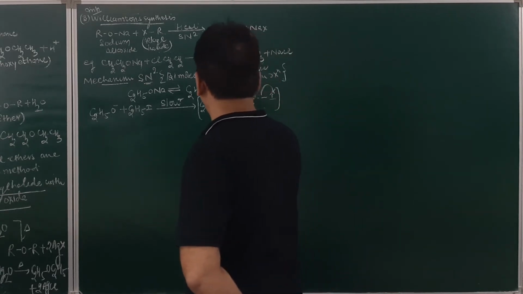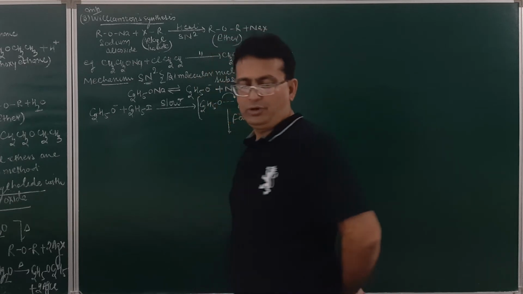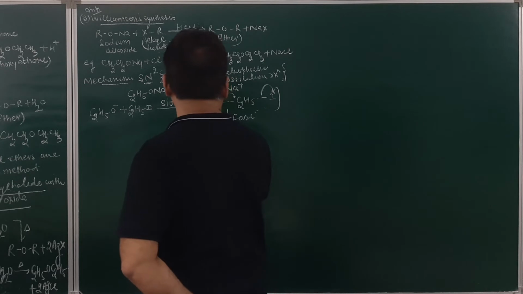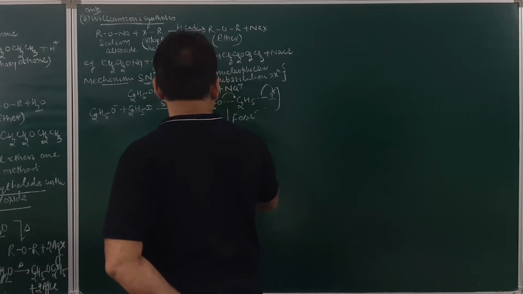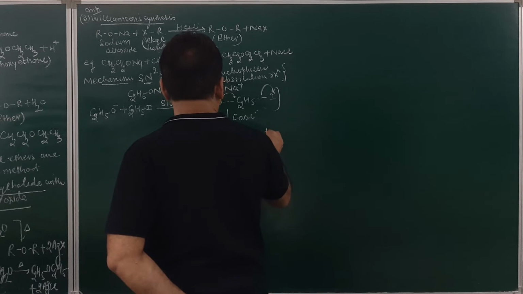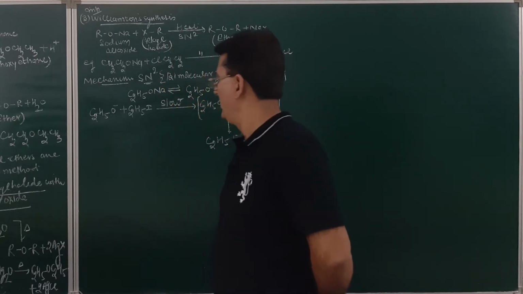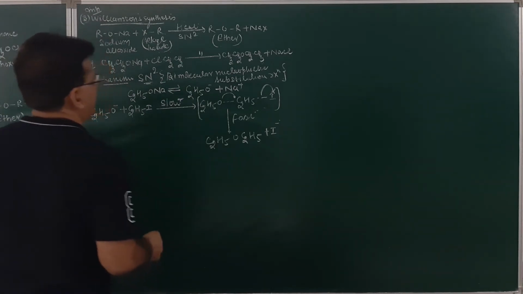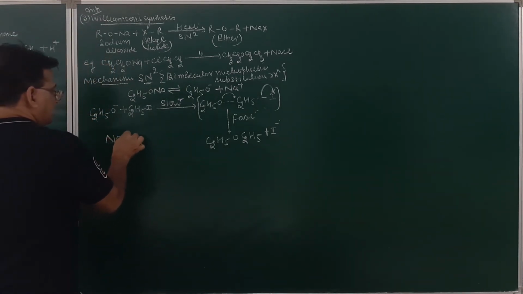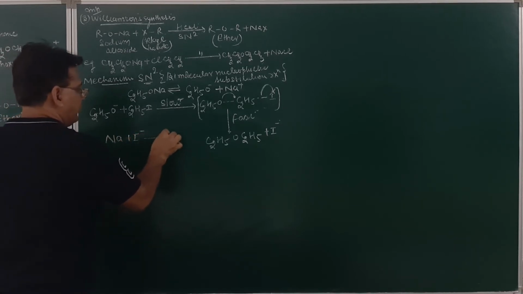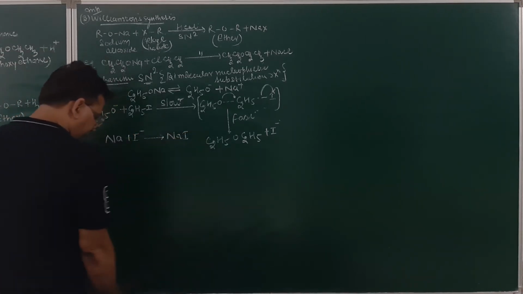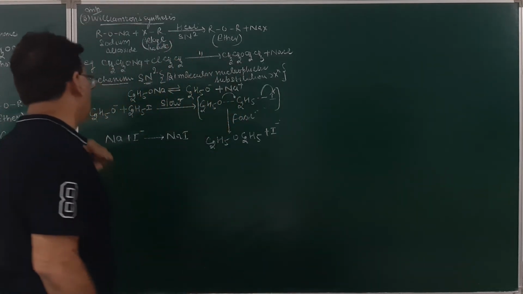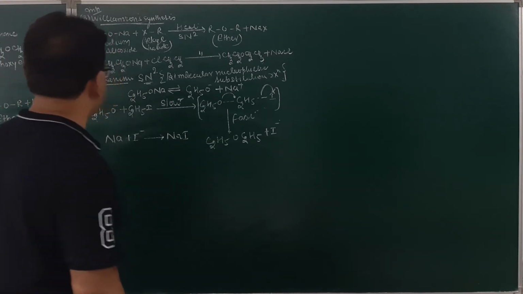The next step over here will be the fast step. It will result in the formation of ether, and iodide ion will be given out. So the product obtained over here will be diethyl ether. Then this sodium ion, which was formed in the first step, will combine with this iodide ion and result in the formation of sodium iodide. So this is what the mechanism is. This is the SN2 nucleophilic bimolecular substitution reaction.